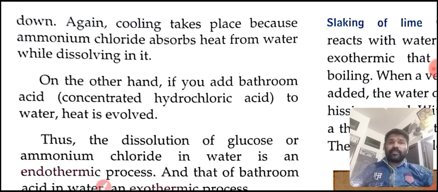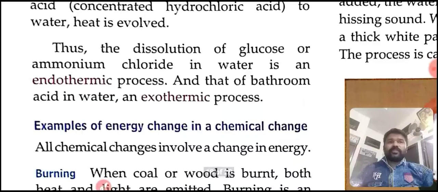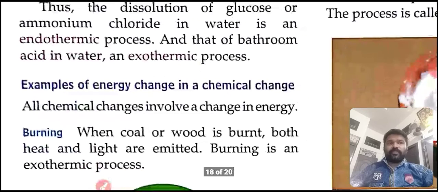On the other hand, if you add concentrated hydrochloric acid to water, heat is evolved. Thus, the solution of glucose or ammonium chloride in water is an endothermic process, and that of hydrochloric acid in water is an exothermic process.